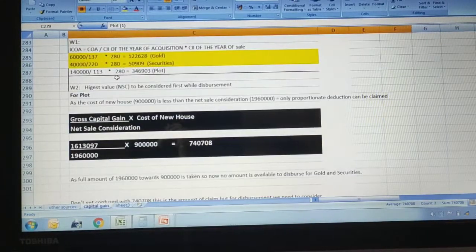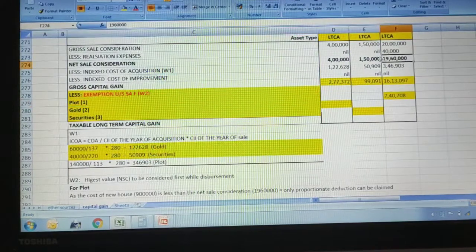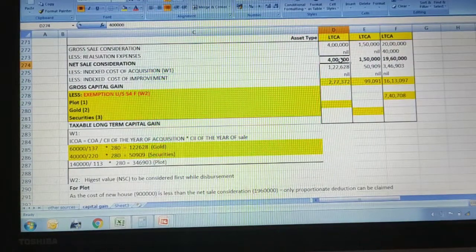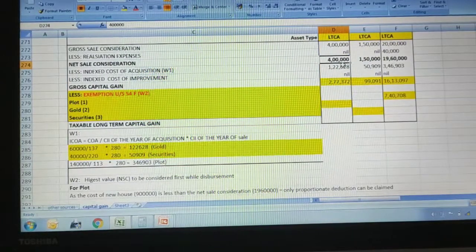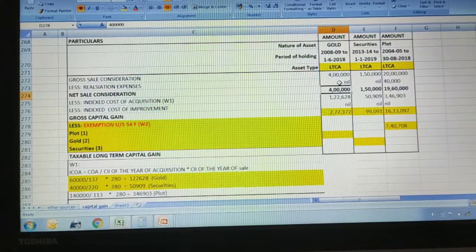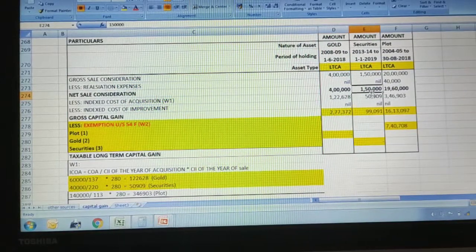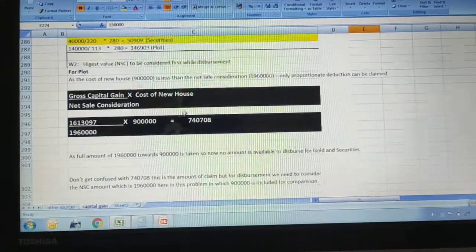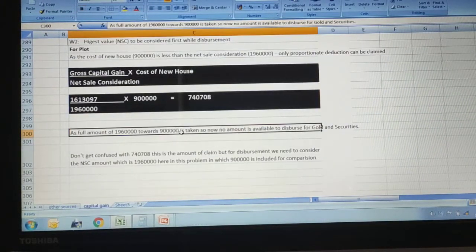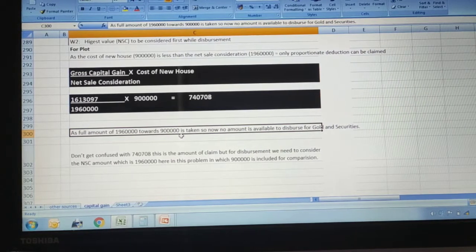Okay. Now coming to the second item, as I told you, based on the net sale consideration value, the highest value will be considered in a sequence. So next comes our gold, because the net sale consideration value of gold is 4 lakh. Then comes the securities. So this sequence will follow for the benefit of tax. Here, as the full amount of 19,60,000 towards 9 lakhs is taken, the amount available to disburse for gold and securities is what we need to check.